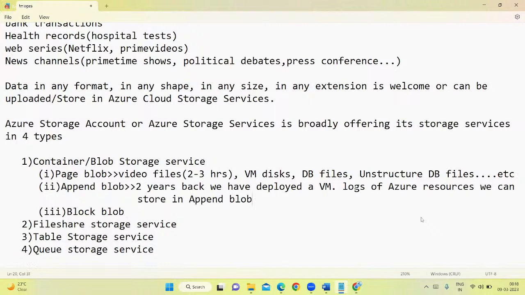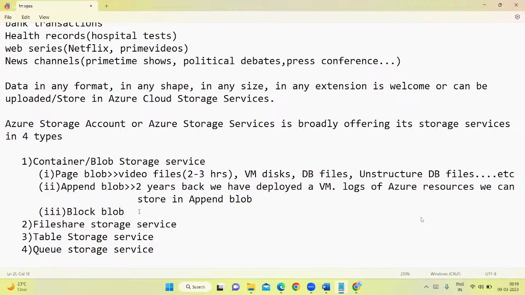Logs means information about the Azure resources. For example, you have created a storage account. How many people connected to your storage account? What all data has been uploaded in your storage account? Which file was uploaded on which date? How long has that file been in your storage account, 3 months, 6 months? When did it get updated, when did it get deleted? All this kind of information is called logs. This kind of logs you can put in the append blob.